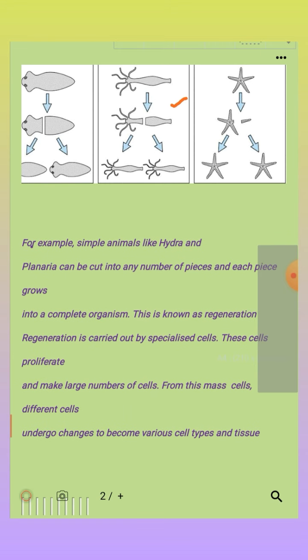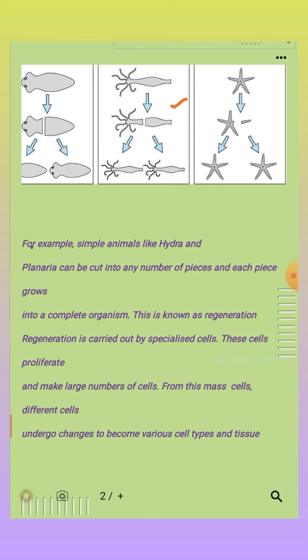Now see, for example, simple animals like hydra and planaria can be cut into any number of pieces, and each piece grows into a complete organism. This is known as regeneration, and regeneration is carried out by specialized cells. These cells proliferate and make a large number of cells.